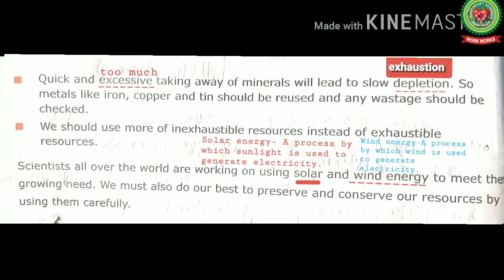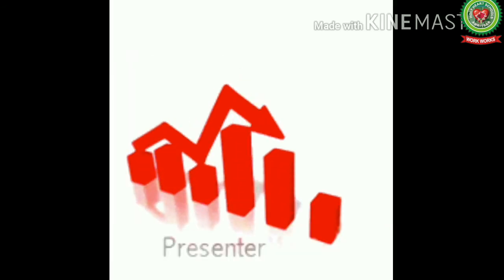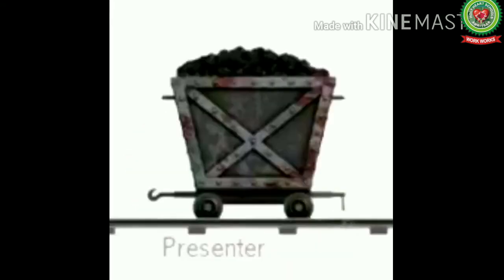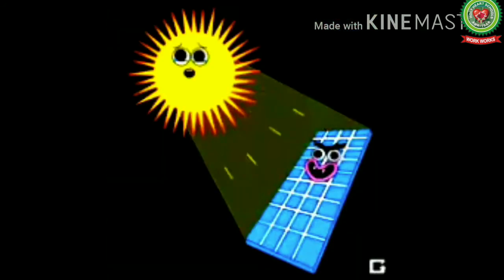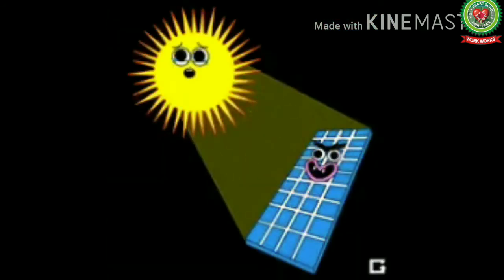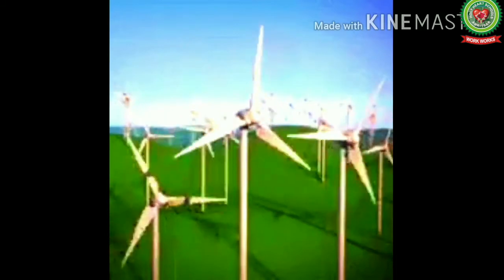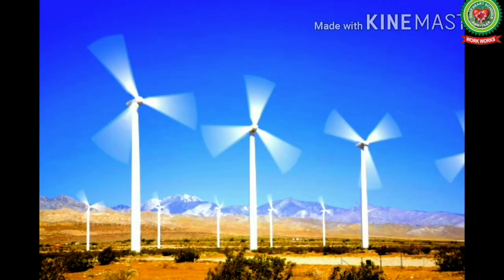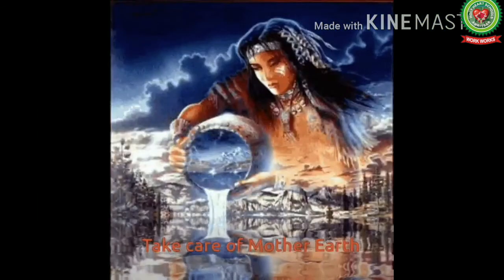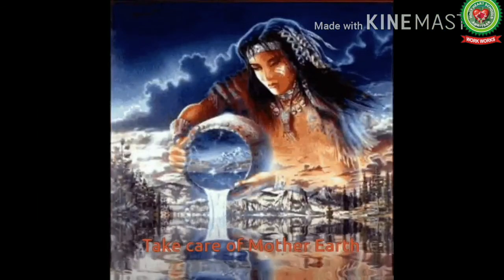Students, solar energy is a process by which sunlight is used to generate electricity. And wind energy is a process by which wind is used to generate electricity. Students, as you know, population is increasing day by day. But our natural resources like coal, petrol, etc. are limited in quantity. So, scientists all over the world are working on using solar and wind energy to fulfill the growing needs of people. Being responsible citizens of society, it's our responsibility to do our best to conserve our natural resources.